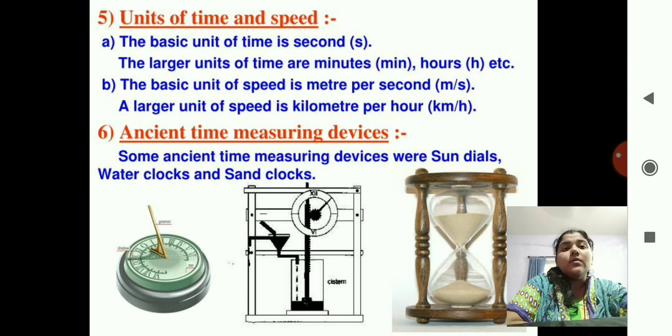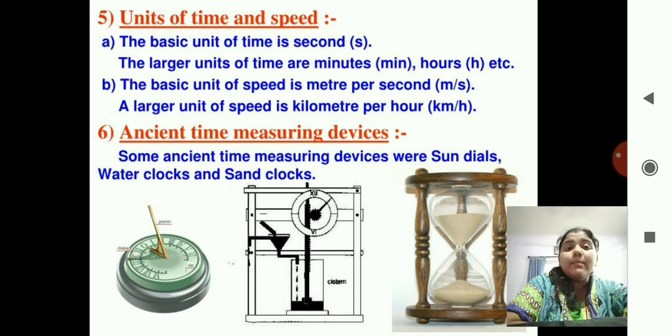Okay, now we have seen what is time, then speed, then what is the unit of time and speed. The basic unit of time is seconds. The larger units of time are minutes and hours. The basic unit of speed is meter per second. Why meter per second? Why is there an "upon"? Because keep in mind that these units don't come from the sky. These units are derived from their formulas.